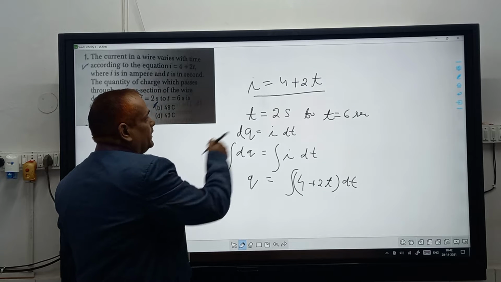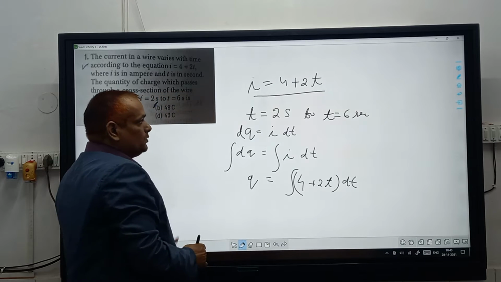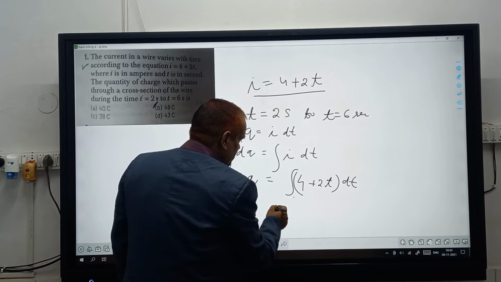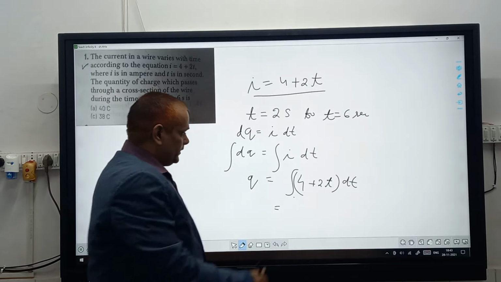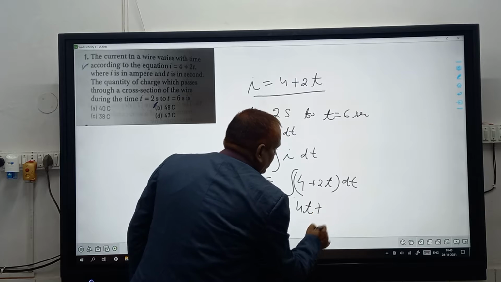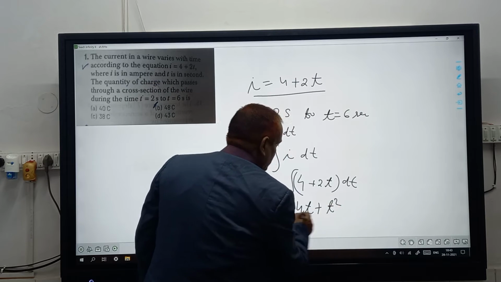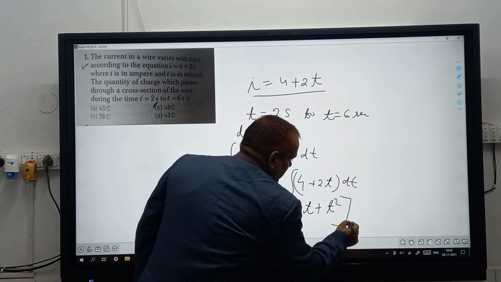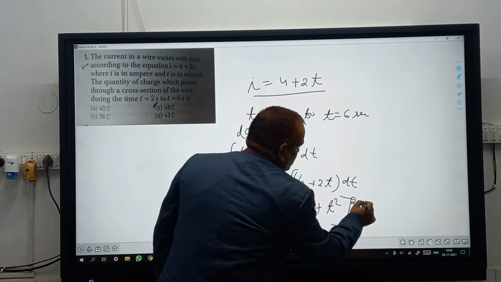From 2 second to 6 second. Applying the principle of integration, you will get here 4t plus t square, within a square bracket, from 2 to 6 second.